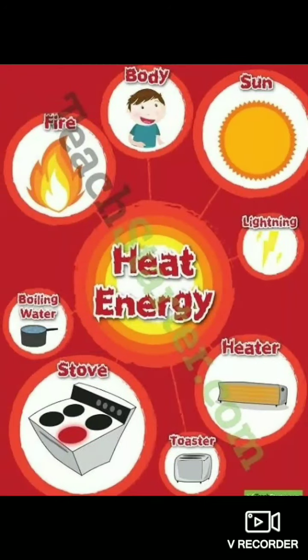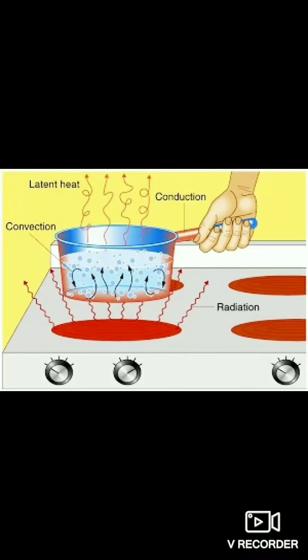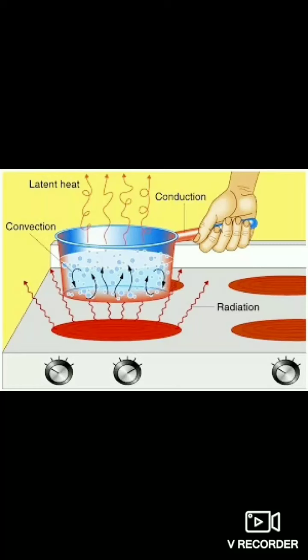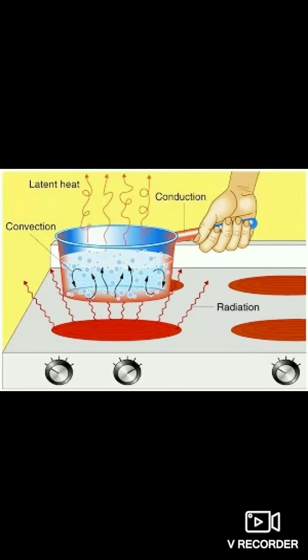Next is heat energy. Heat is a form of energy that causes a sensation of hotness and coldness. It can be transferred from one hotter body to one cooler body and has the capacity to do work. We use heat energy to cook food and keep ourselves warm. Heat energy is produced by burning fuels such as wood and coal and by using electrical appliances such as heaters, irons, and microwaves.